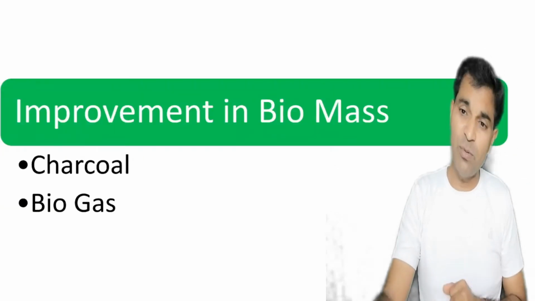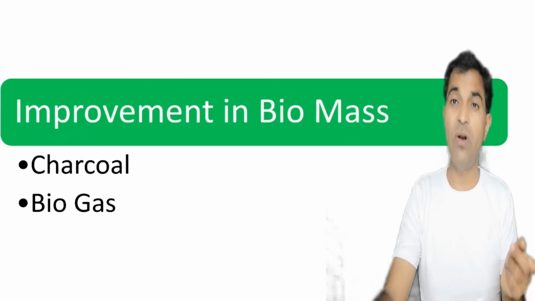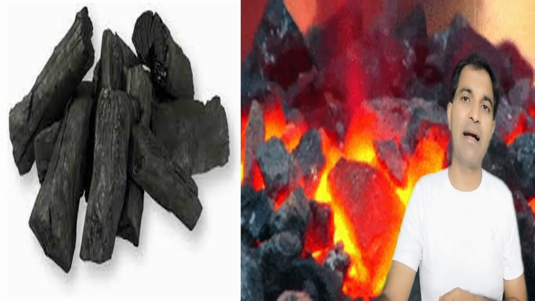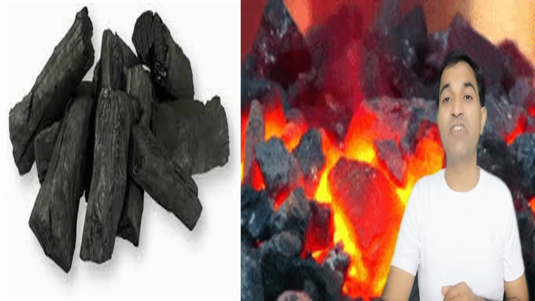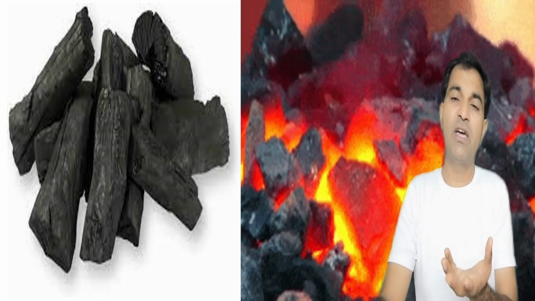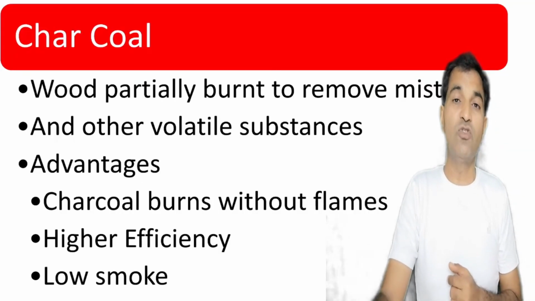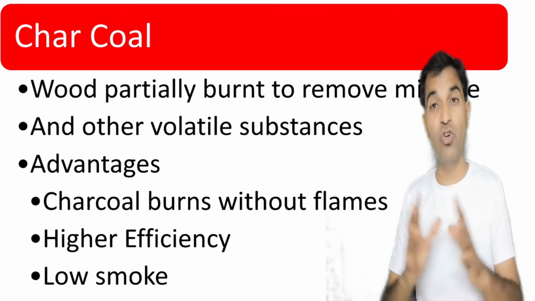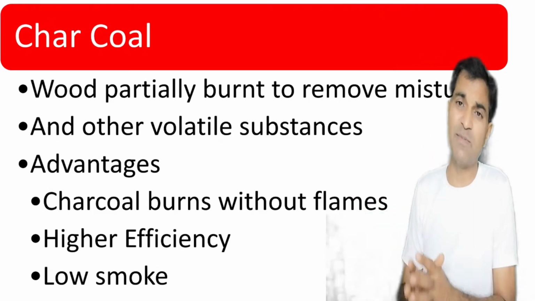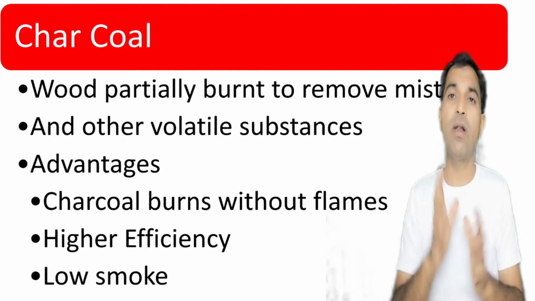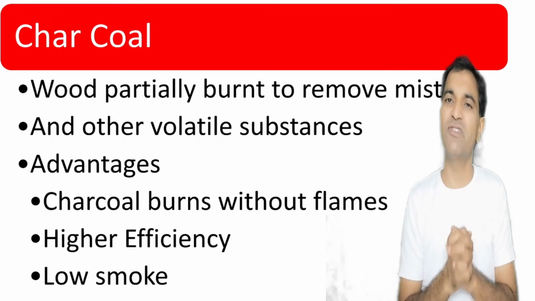Now how can we improve this biomass? Through charcoal or biogas. This black colored item is charcoal, and you can see that when it is burning, it is not giving any sort of ash. So how can we manufacture charcoal? Wood is partially burnt to remove the moisture and other volatile substances present in it. So now it is almost pure coal, and that is known as charcoal.